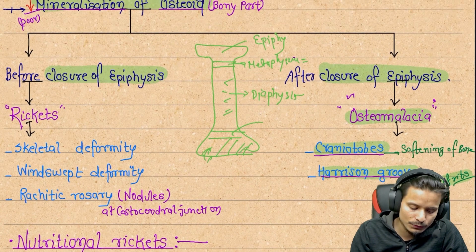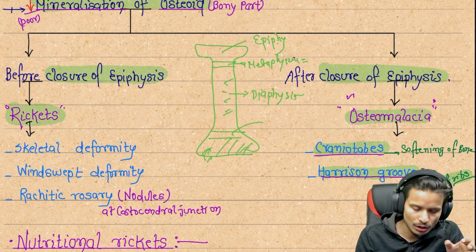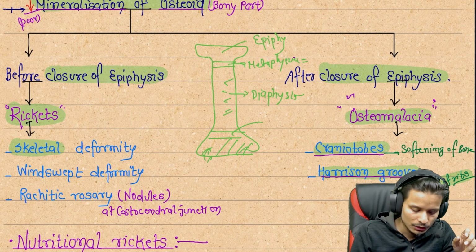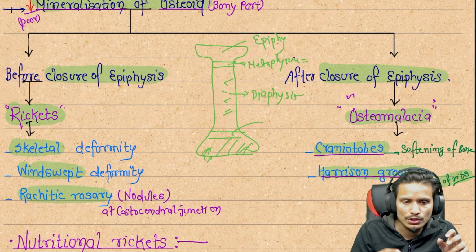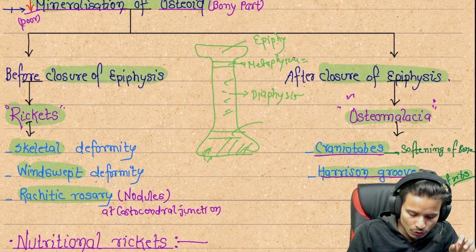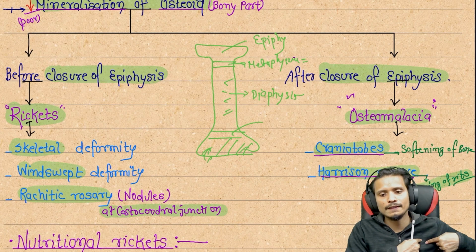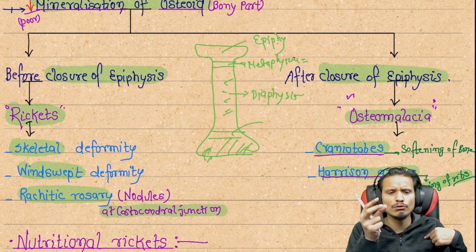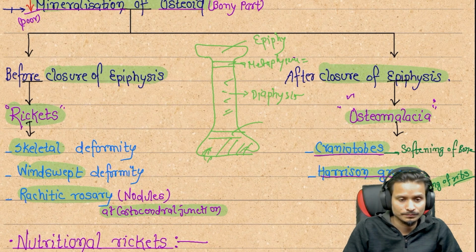Next, in rickets, if the rickets is not corrected before the closure of the epiphysis in children, it leads to skeletal deformities: the bone size will be different, and there are windswept deformities. The rachitic rosary is nodules forming on the bone, mainly at the costochondral junction. The costochondral junction is where the ribs attach to their cartilages, and they form nodule-like structures. That's why they're called rachitic rosary. They appear like a rosary.